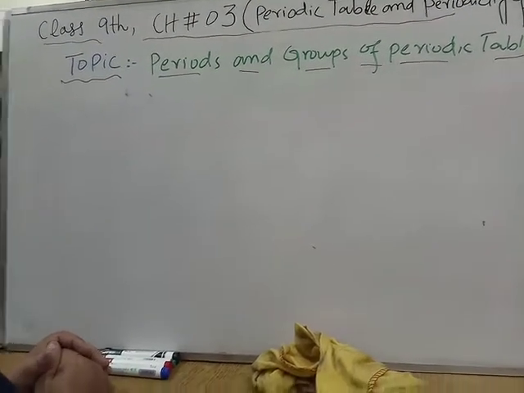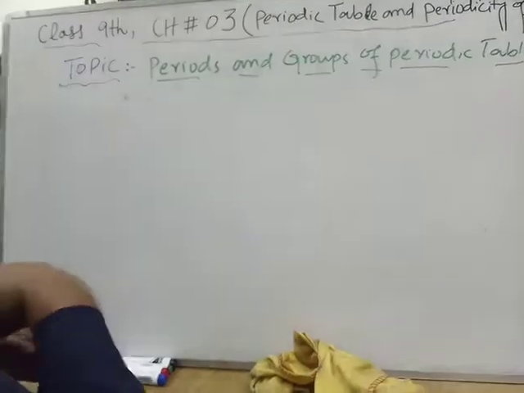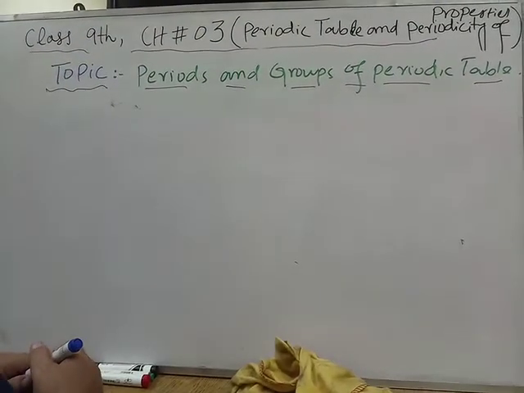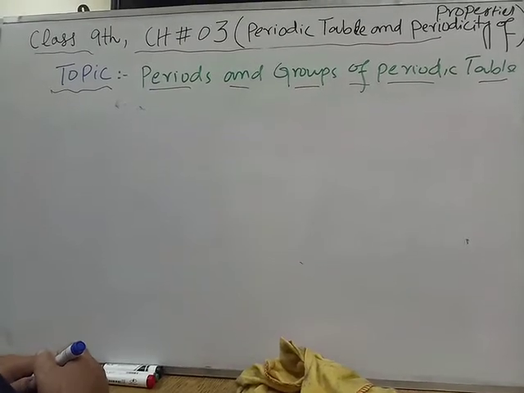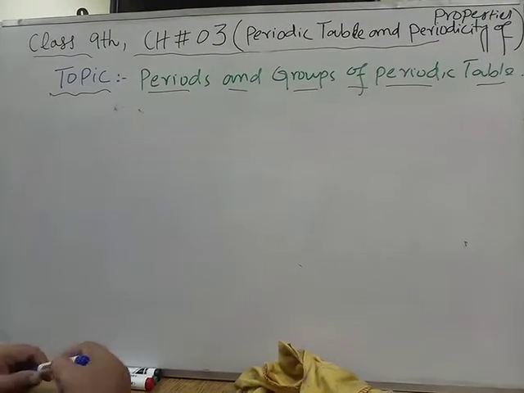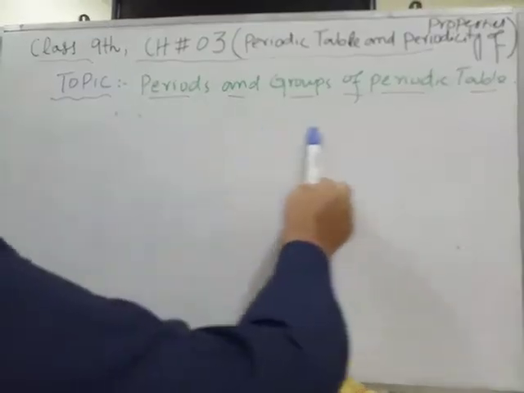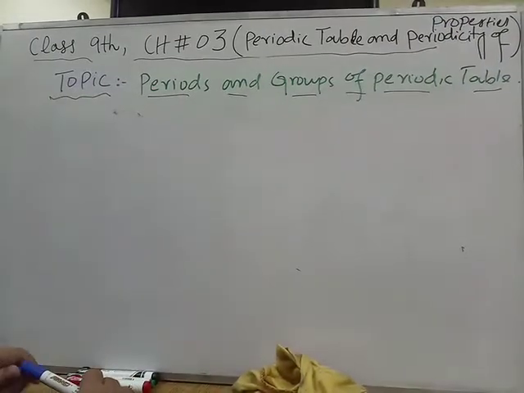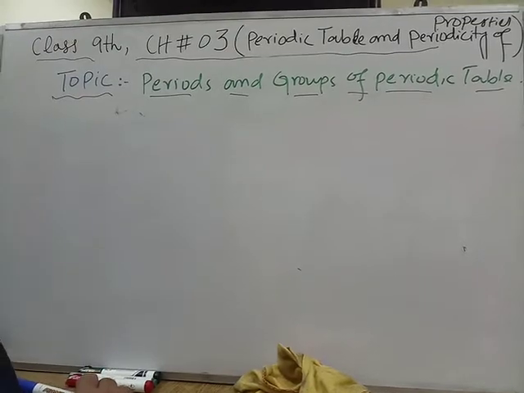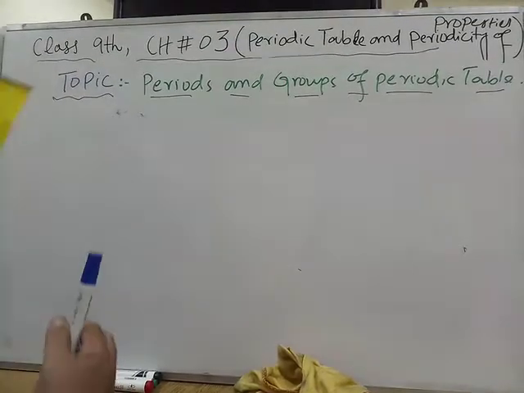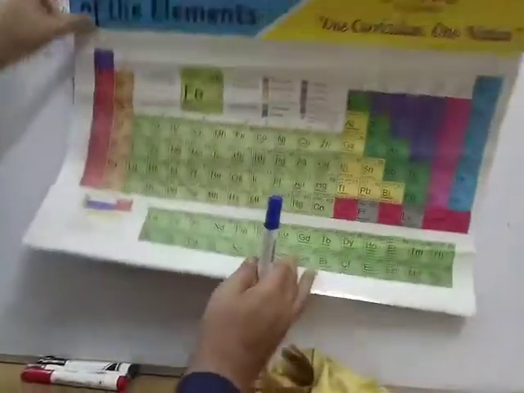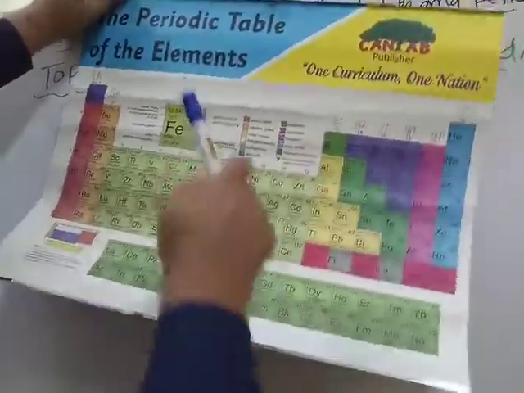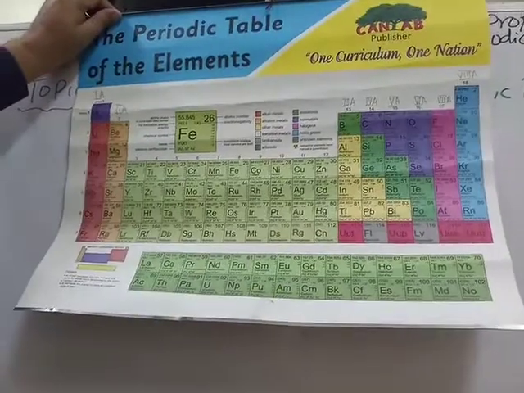So by systematic arrangement of elements, the periodic table is obtained, and there are some horizontal rows in the periodic table. Horizontal rows in the periodic table are called periods. Look at me here. This is the periodic table, the periodic table of elements.